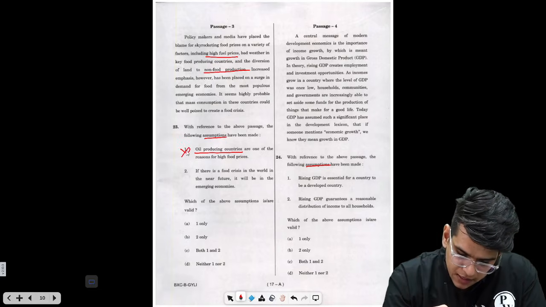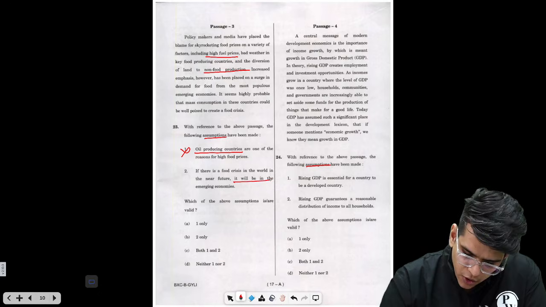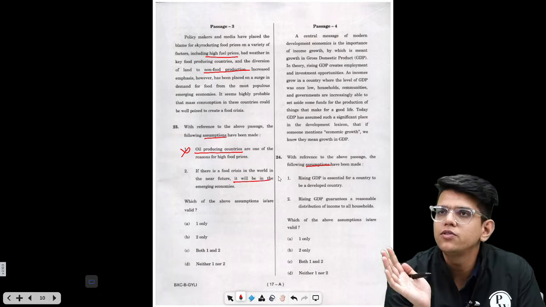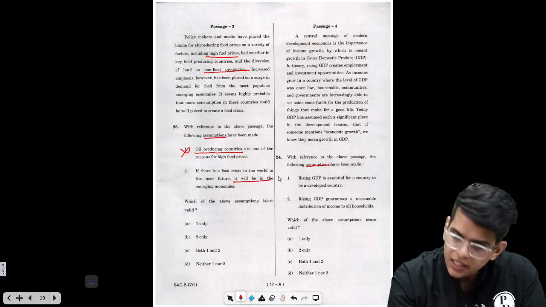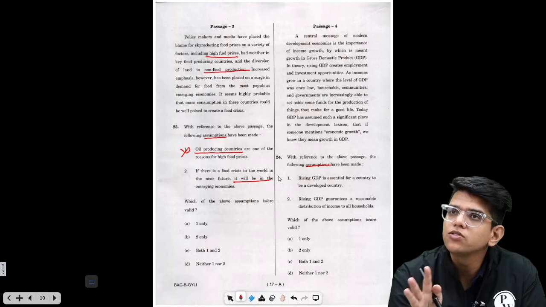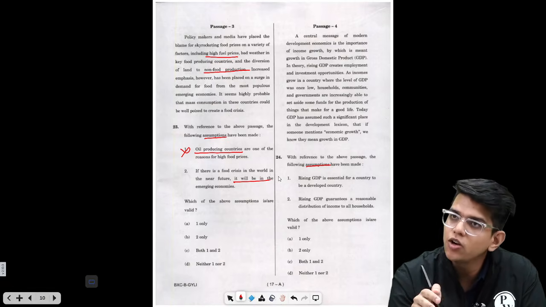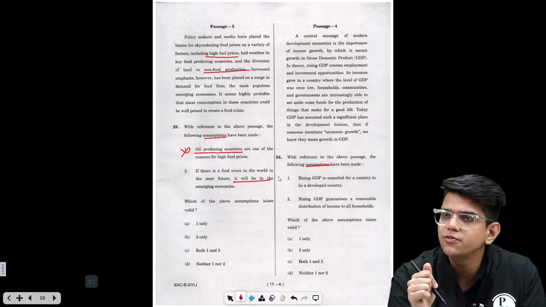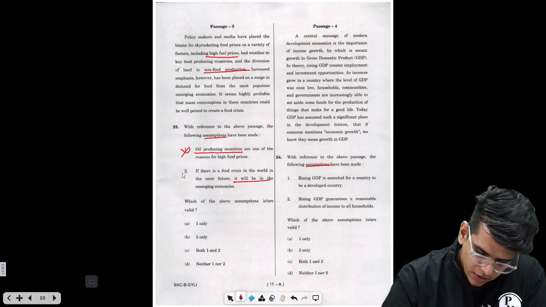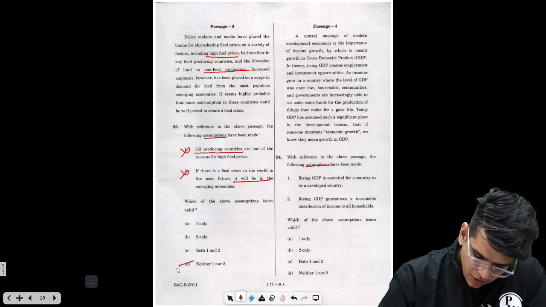If there is a food crisis in the world in the near future, it will be in the emerging countries. We don't know. There will be a food crisis, but necessarily it won't be in emerging economies. It can happen because of the emerging economies, but these won't necessarily be the countries that face the crisis. We can't tell, right? So this is also incorrect. So neither one nor two.